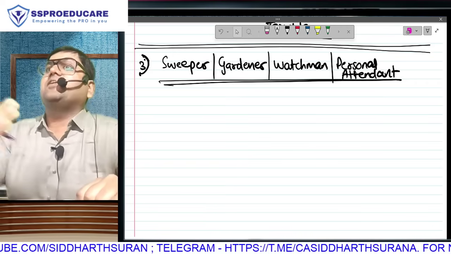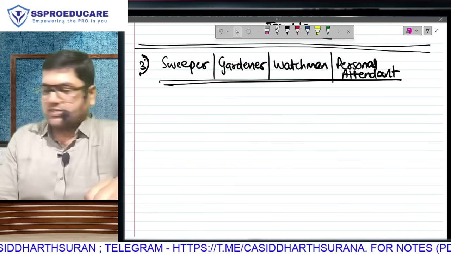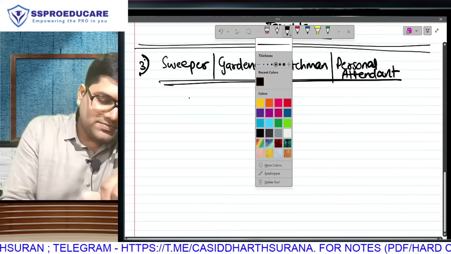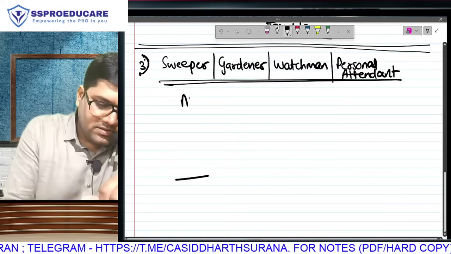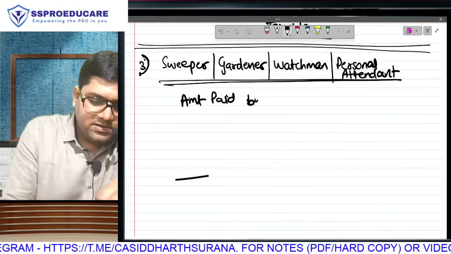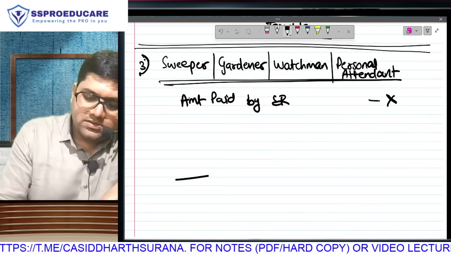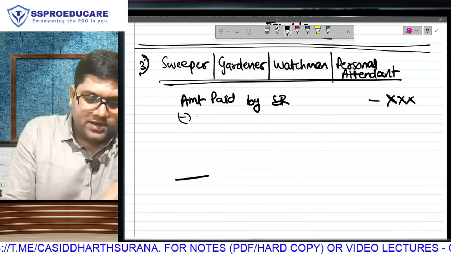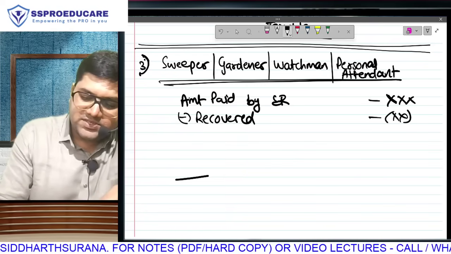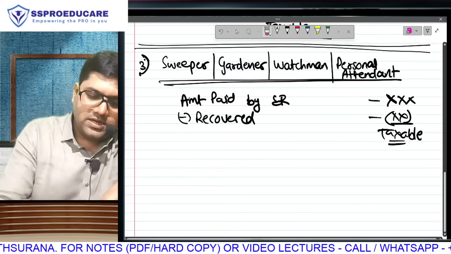That means the boss will pay the salary of the sweeper, the gardener, the watchman, and that guy will give you services. So very easy. Amount paid by employer to the sweeper, gardener, watchman, but from this we will subtract any amount that is recovered, and after subtracting the recovered amount we get the taxable amount. Is that clear?